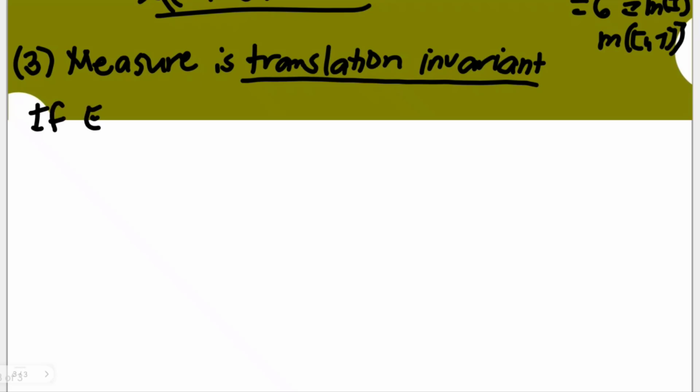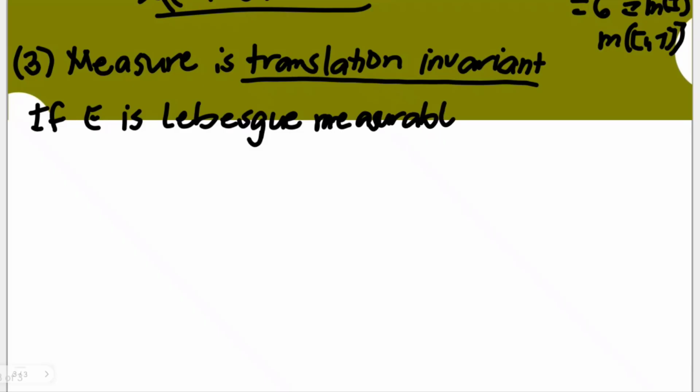This is its complete statement here. If a certain E, let's say a set, is Lebesgue measurable, and Y is any number, this is what we mean by translation invariant.